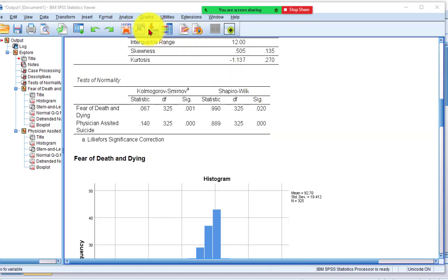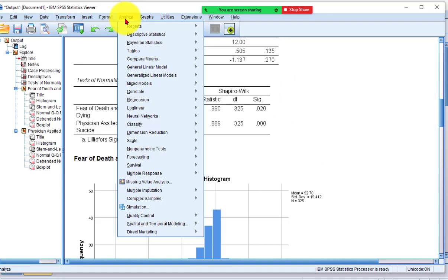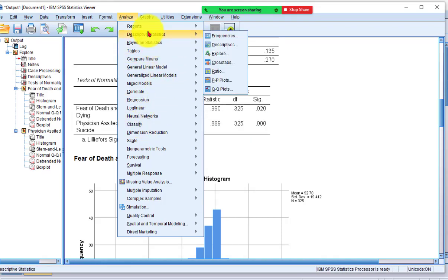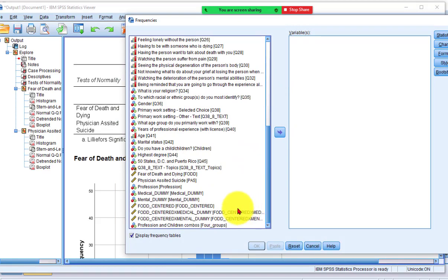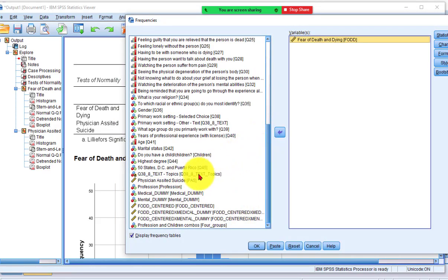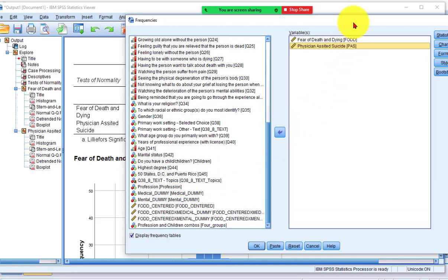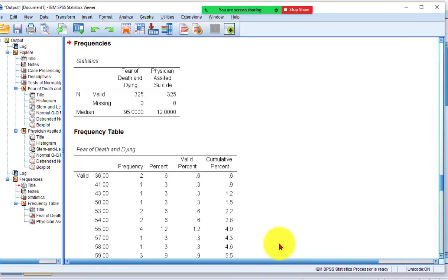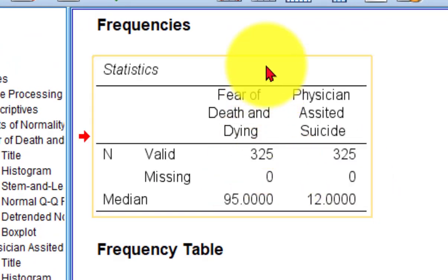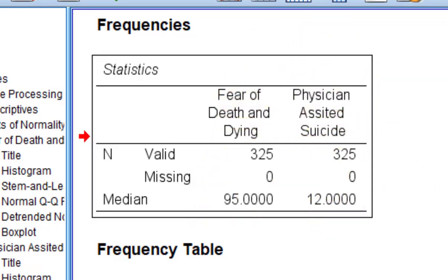Before we get that, I'm going to go ahead and get their medians, because the non-parametric version of these parametric tests uses medians instead of means. So we're going to go to Descriptives, Frequencies, and there's FOD and POS. And all I want is their medians. All right, so there's the median of fear of death, 95, and POS is 12. There's the medians. We'll make sure that gets in there somewhere.